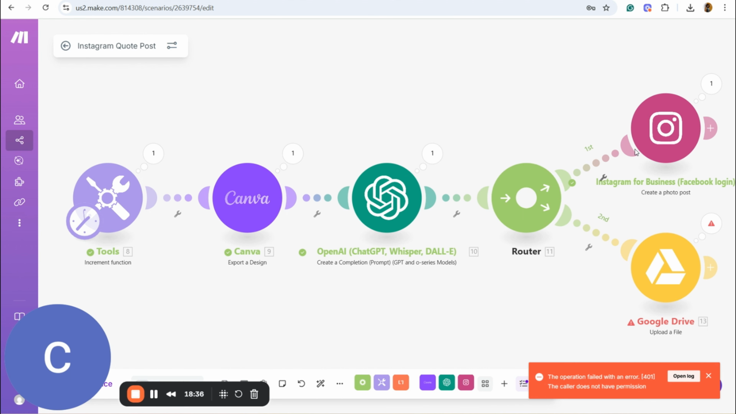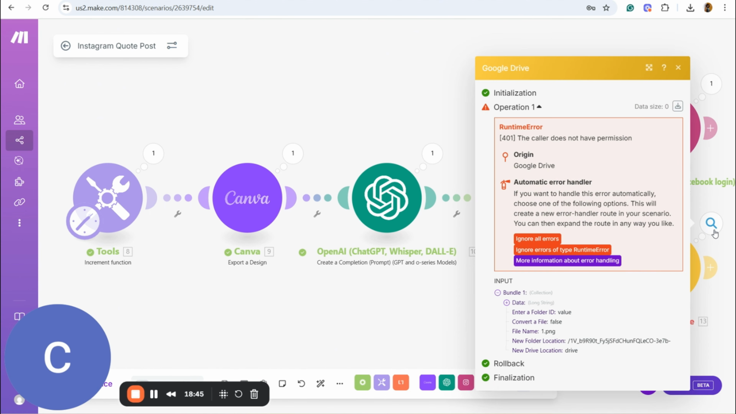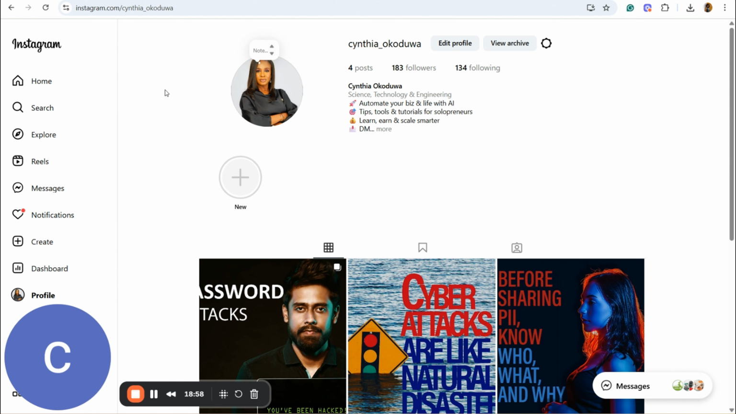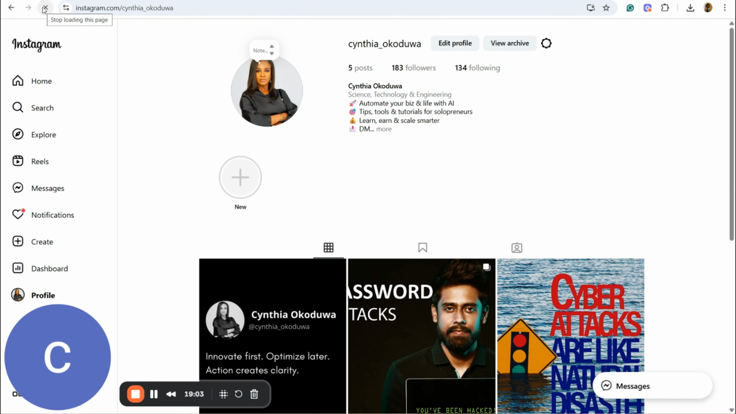Now it has also done its post to Instagram, but we have an error in the Google Drive part. Okay, so the caller does not have permission. So this is more like a permission issue. We will sort that out. But the main thing that we want to check is let's even see whether it's actually created the post for us. And then we'll know.